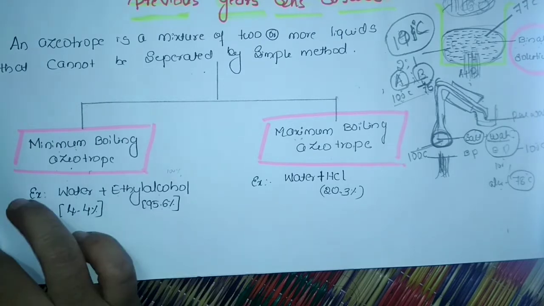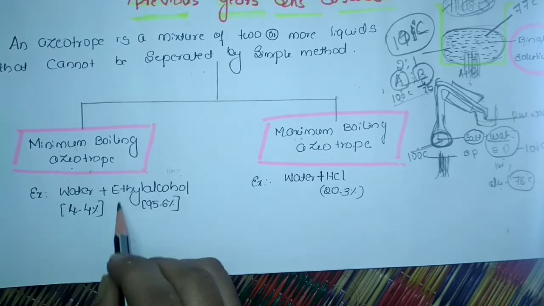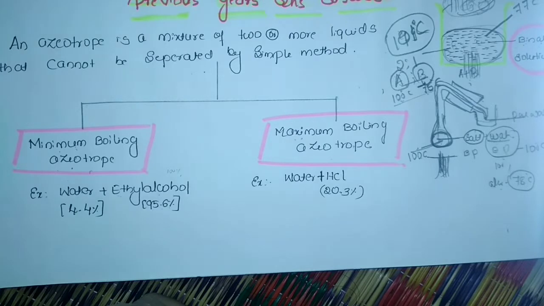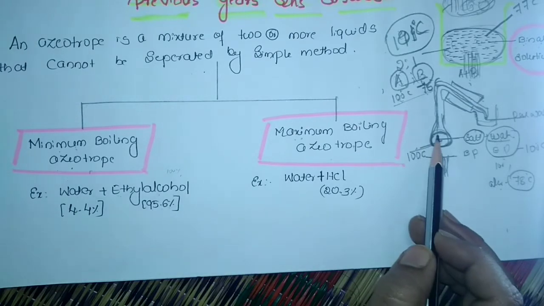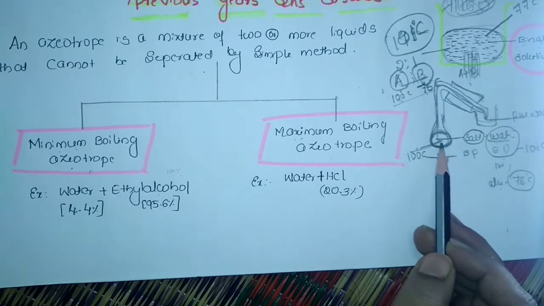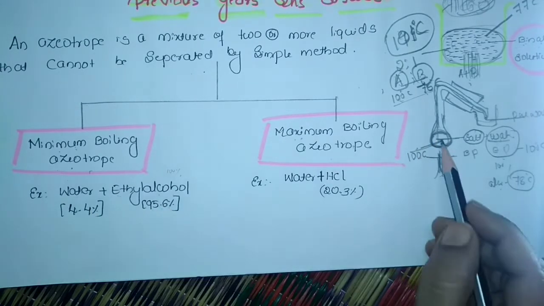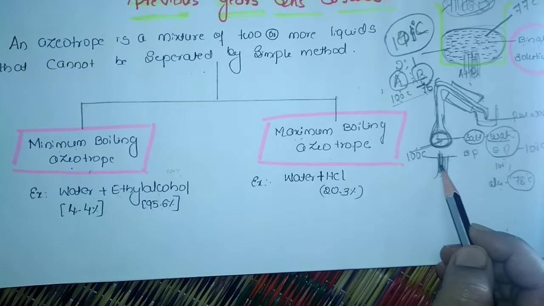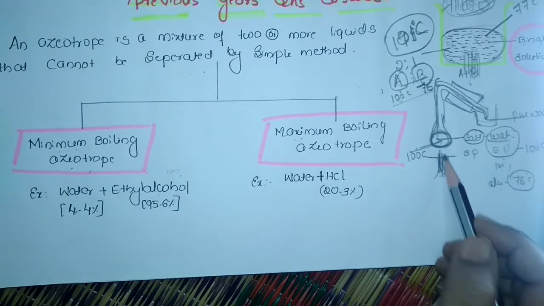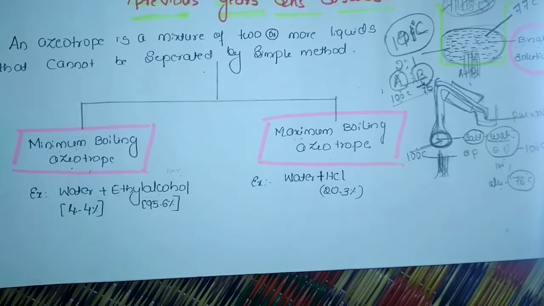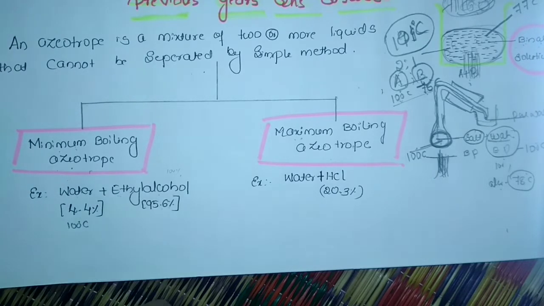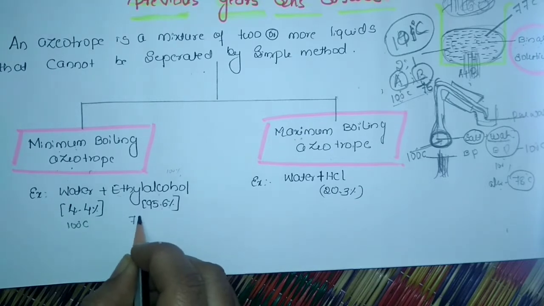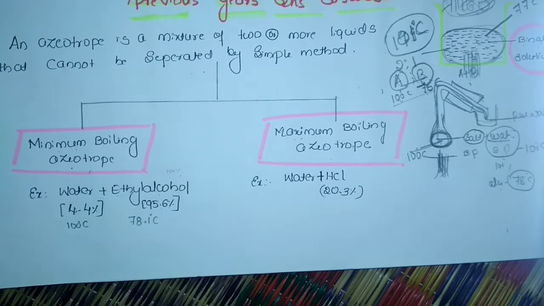Now I want to separate ethyl alcohol from water. So I'll set up the same distillation process like this. In this round bottom flask I'll put the ethyl alcohol plus water mixture and start heating it. Before that you should know that the boiling point of water is 100 degrees Celsius, but the boiling point of ethyl alcohol is around 78.1 degrees Celsius.